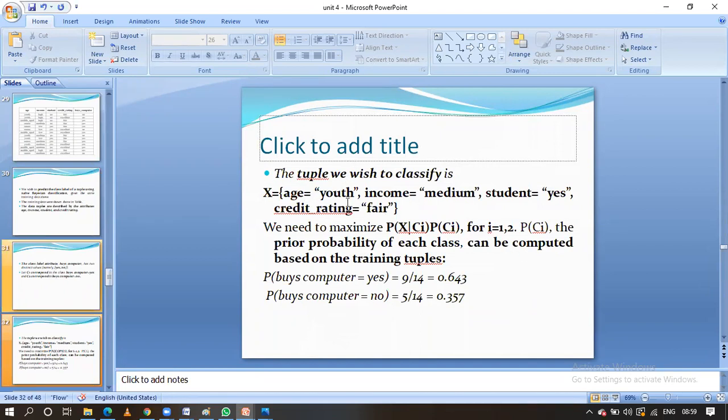For this particular data, we have to calculate the probability of computer buying users, as well as the probability of buying a computer equal to no. First we have calculated this part, the probability of Ci. Now for the given test record X, we have to calculate the posterior probability, that is, the probability of X given Ci. Ci equal to 1 is related to yes, and Ci equal to 2 is related to no.